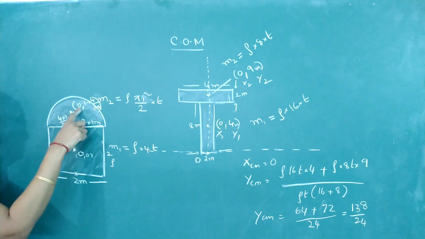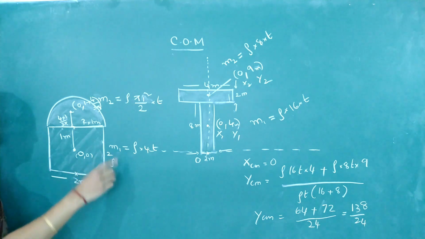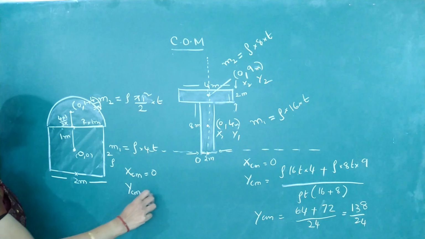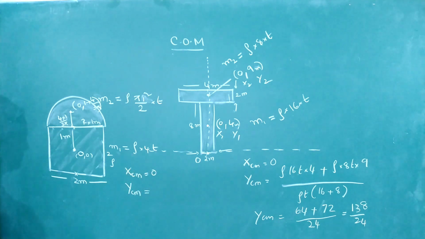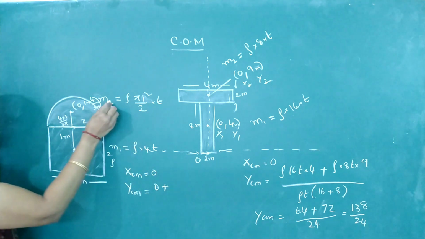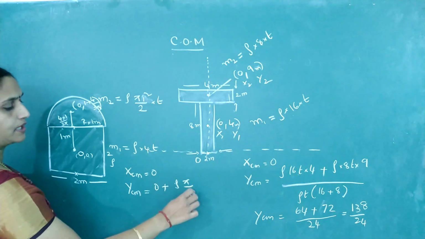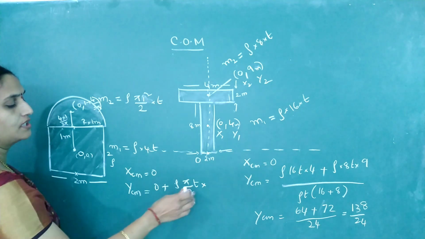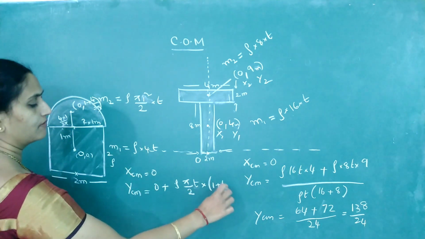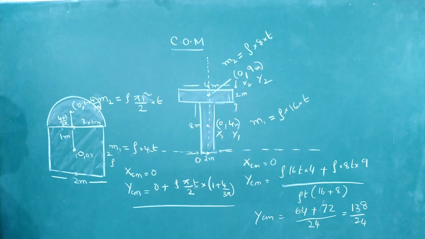See, we have got x1, y1, x2, y2, m1 and m2. Both are again on the same straight line. So x center of mass will anyway be 0. Calculate the y center of mass. I am not using rho and t, anyway it gets cancelled. m1 y1, 1 into 0, m2 y2. So rho pi by 2 into t multiplied with 1 plus 4 by 3 pi, whole divided by m1 plus m2.